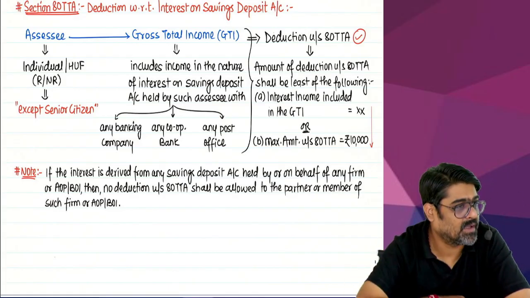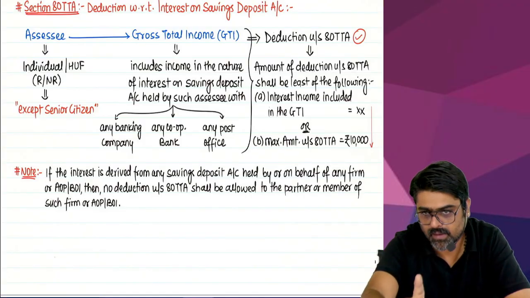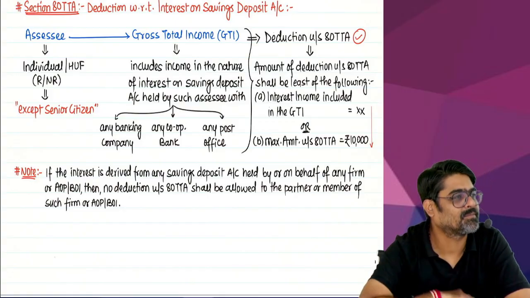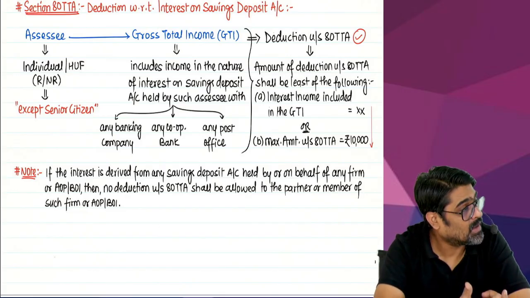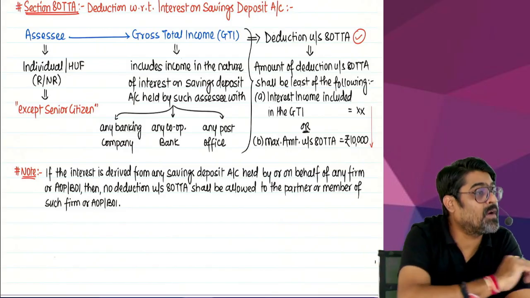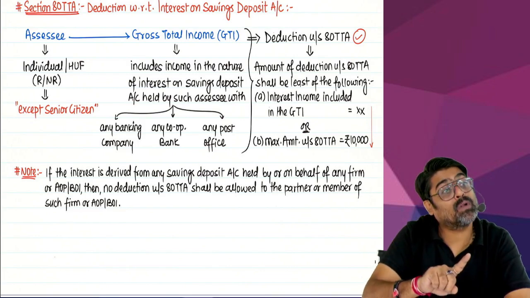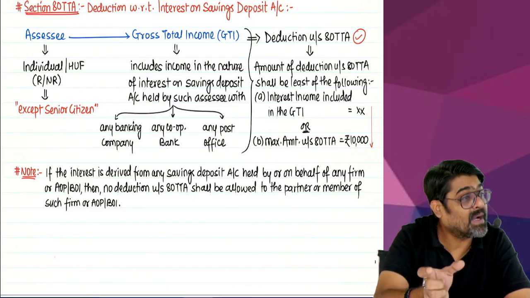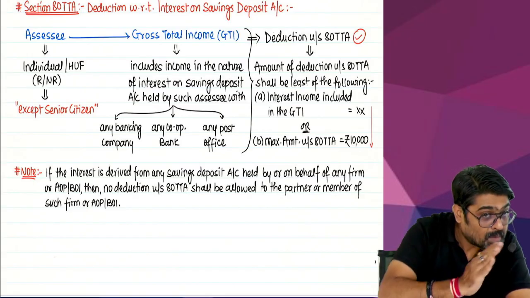So the bank says, okay, you want to open a savings account? Partnership firm, you want to open a savings account? Do one thing, open a savings account in the name of your partner. Since the partner is an individual, that partner will hold that account on behalf of the partnership firm. The account will be opened in the name of the partner, but that account is not a personal account of that partner. The partner is holding that account on behalf of the partnership firm.